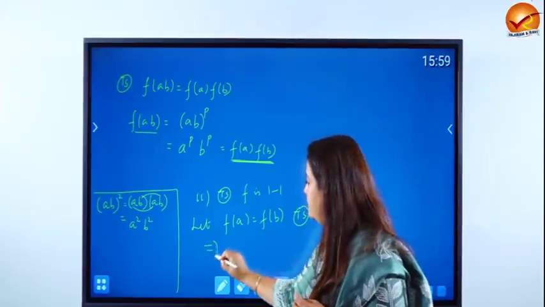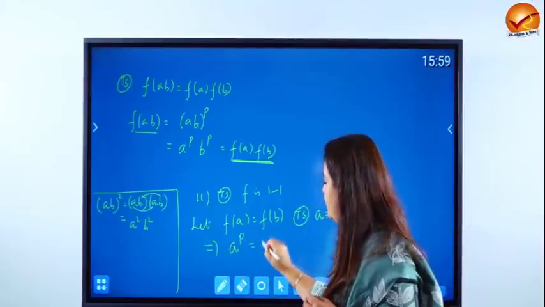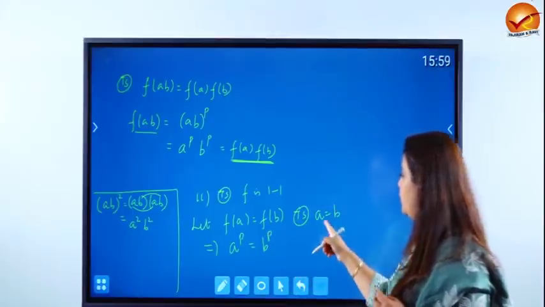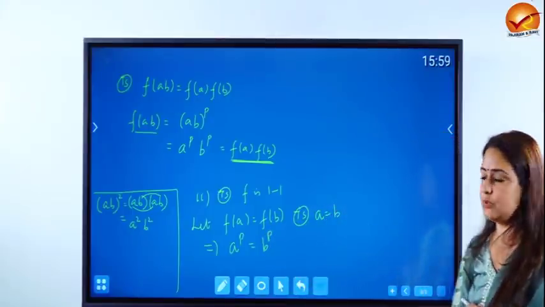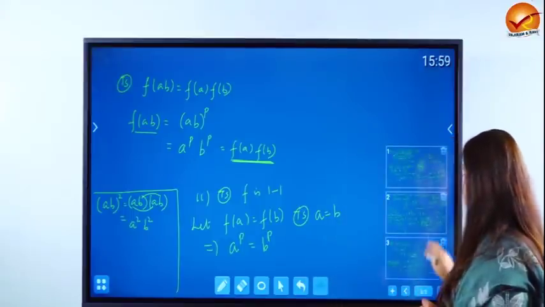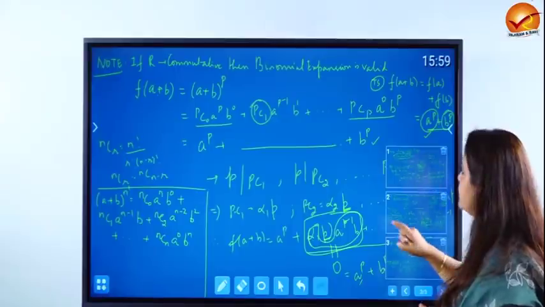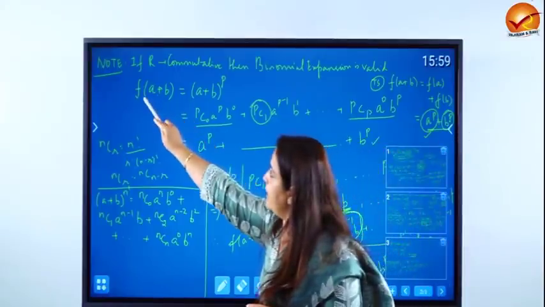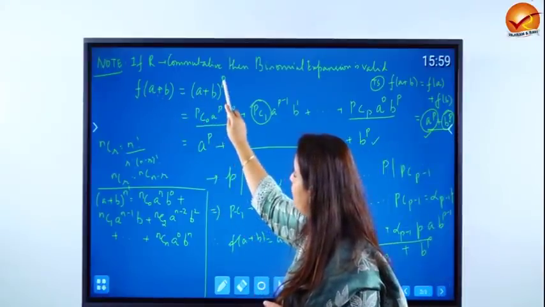How is the map defined? So this is a to the power p is equal to b to the power p, and you need to conclude that a is equal to b. So how do we do that? We take the help of how we did homomorphism for addition. Remember, we did f of a plus b is a plus b to the power of p.